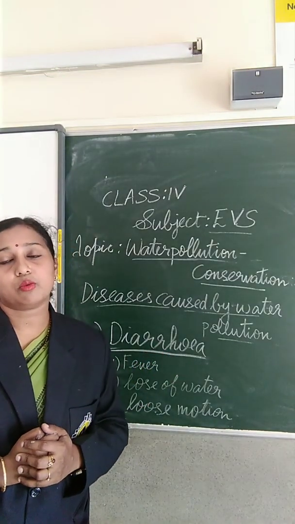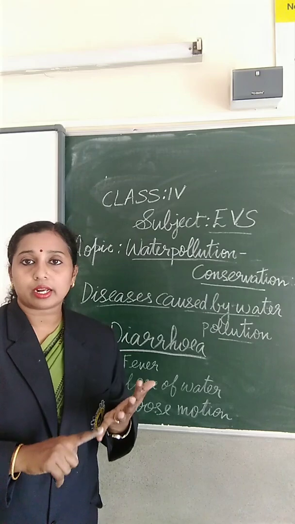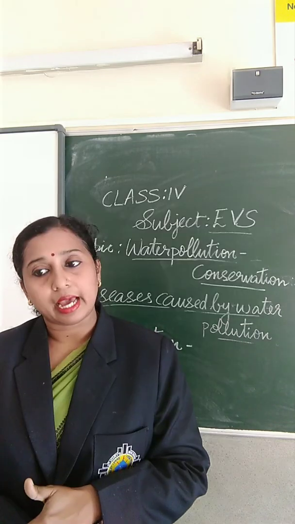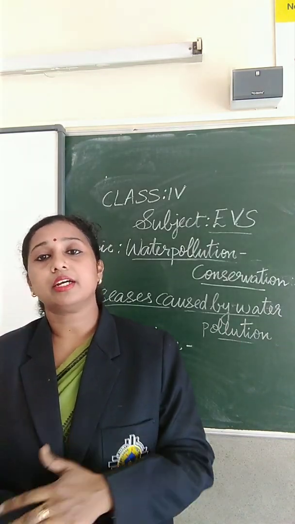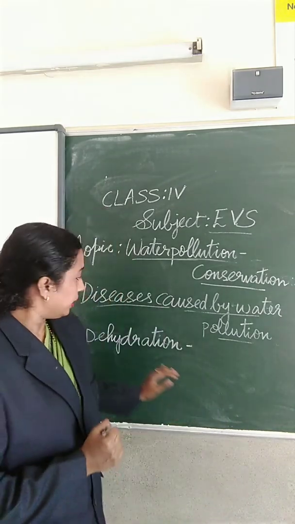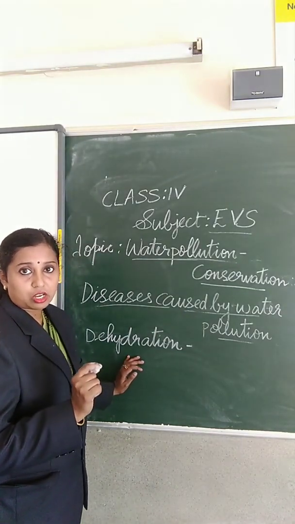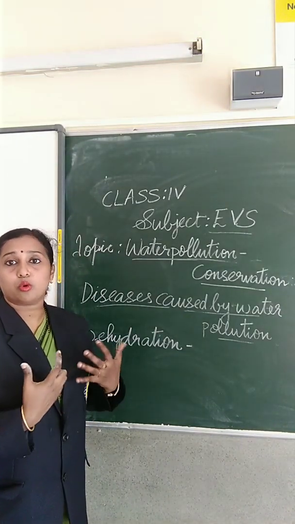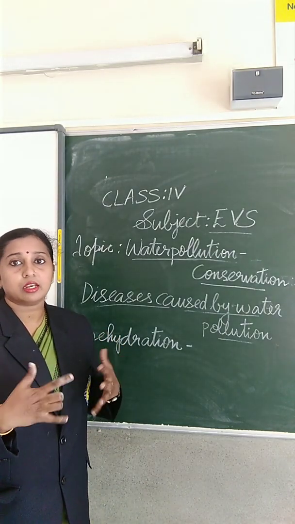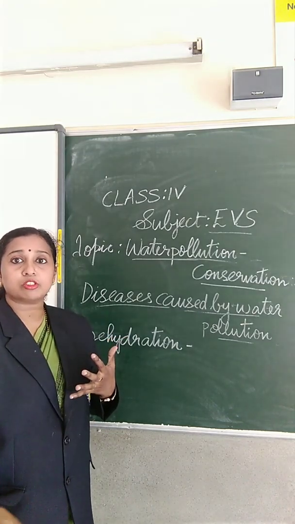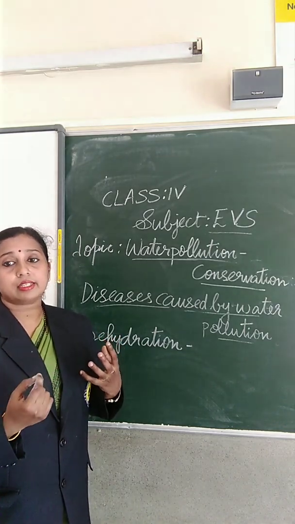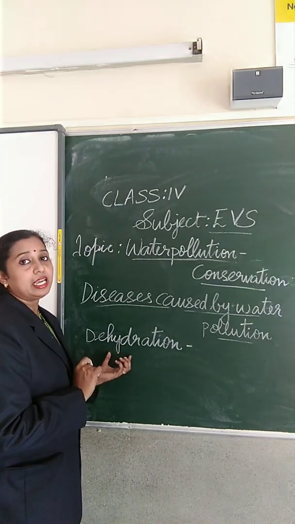So drinking polluted water can cause diseases like cholera, typhoid and diarrhea. In cases of vomiting and diarrhea, the body loses water content and the patient becomes tired, and this condition is called dehydration. When you are continuously vomiting and having loose motion, what happens? Yes, water content from the body is lost. This condition is known as dehydration.